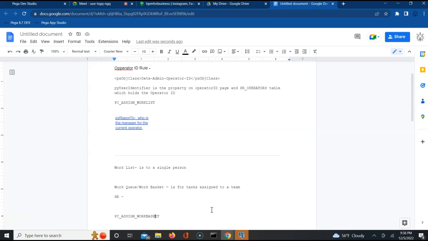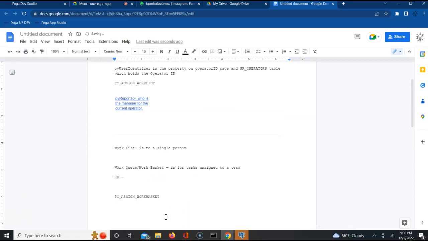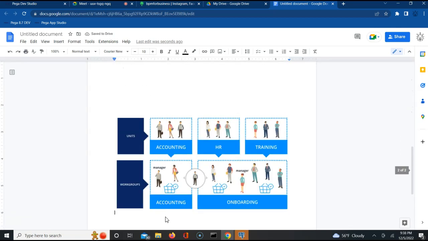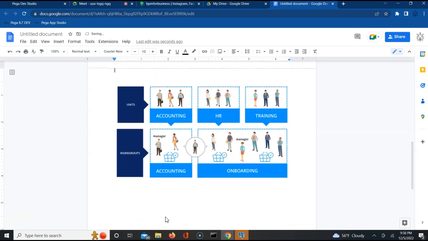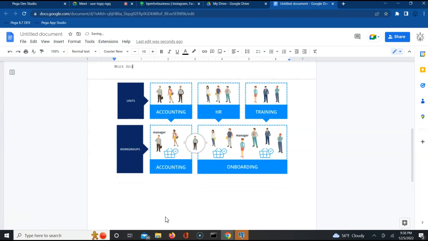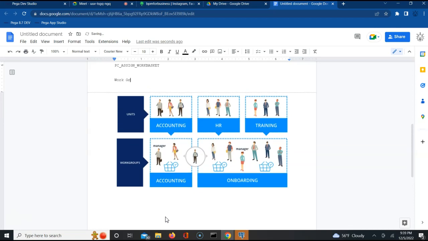Perfect. So while we are understanding work basket or work queue, there is another concept called work group.